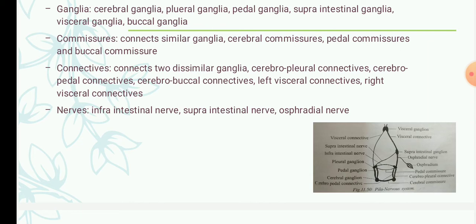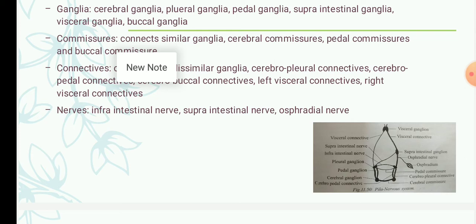This is the nerve that connects the supraintestinal ganglia with the visceral ganglia. Okay, that is referred to as the left visceral connective. Okay, the next is the right visceral connective. It connects the visceral ganglia with the right pleural ganglia. Okay, so this is about the connectives.